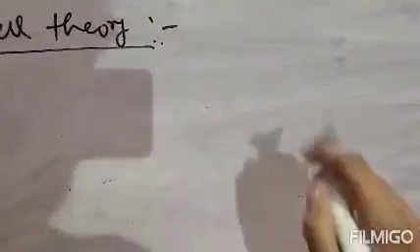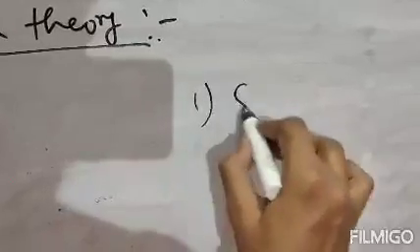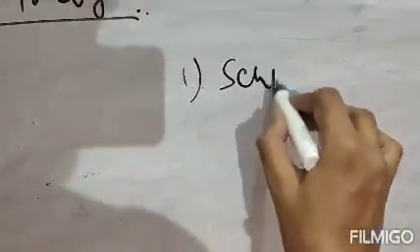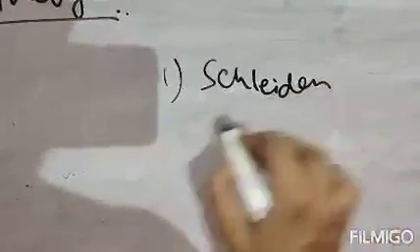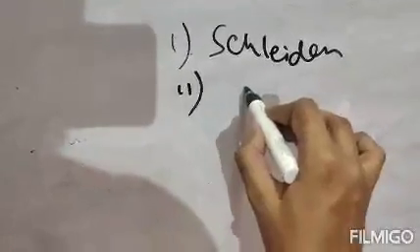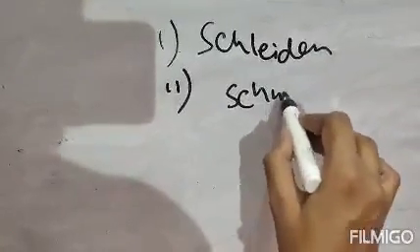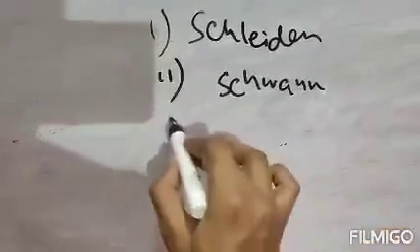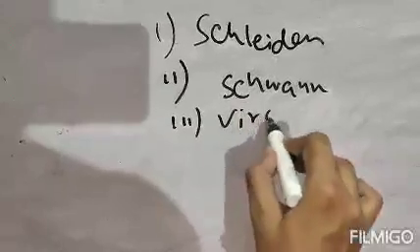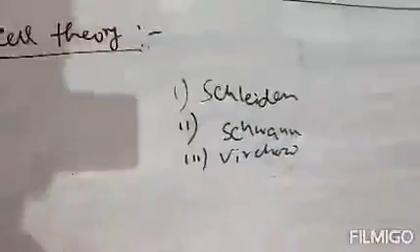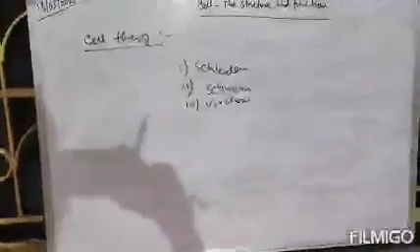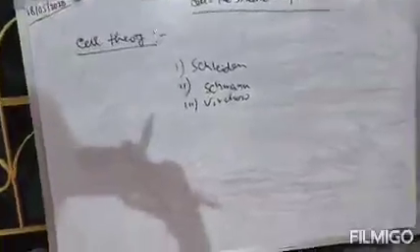So 3 scientists. Number 1 is Schleiden, number 2 will be Schwann, and number 3 will be Virchow. So these 3 scientists postulated cell theory, which comprises 4 statements.